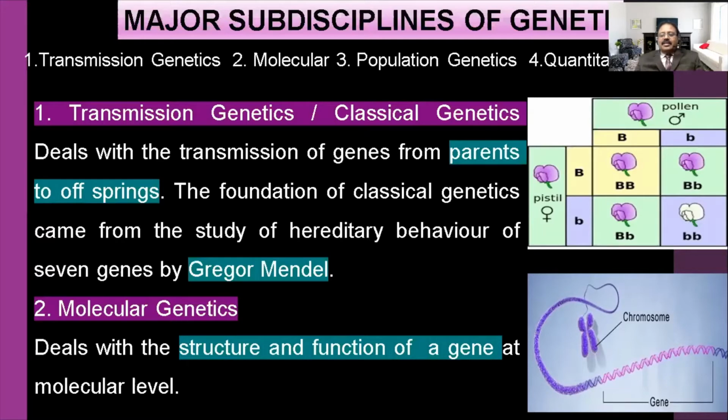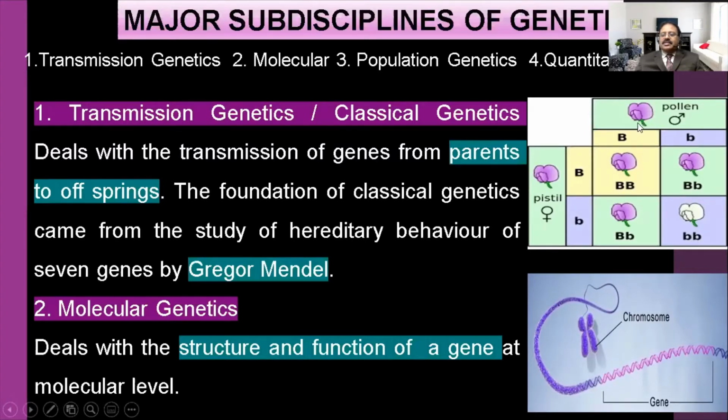Here is the pollen, and here the pistil. Capital B, small b, and capital B, small b. The capital B gives one color. The same color is given by capital B with small b, while small b alone gives a different color.